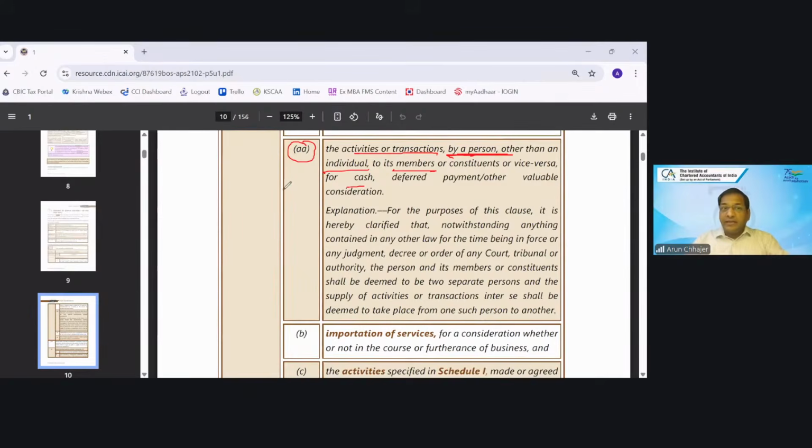Meaning thereby they are talking about club and membership being a taxable transaction. They have not limited it to the club. They are saying any type of association by a person other than an individual. So any type of association, when they are doing a transaction with the member, it would come into the ambit of supply.